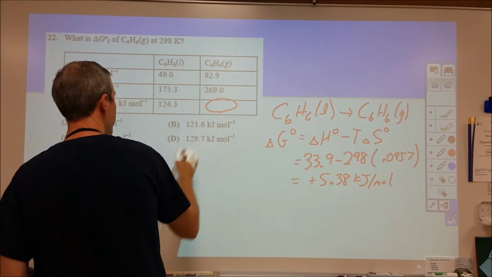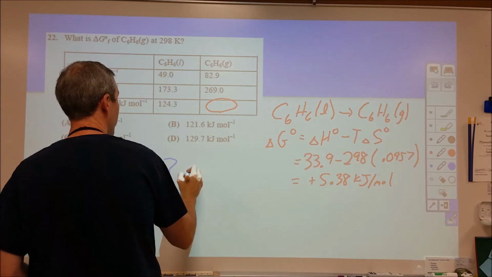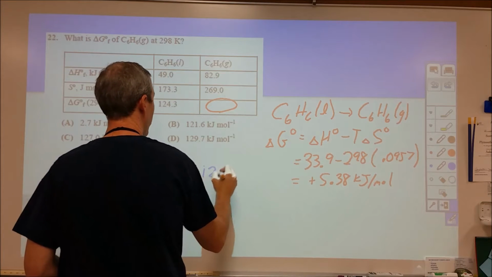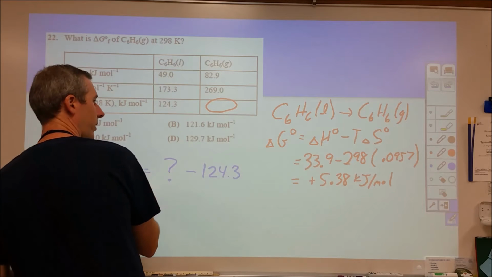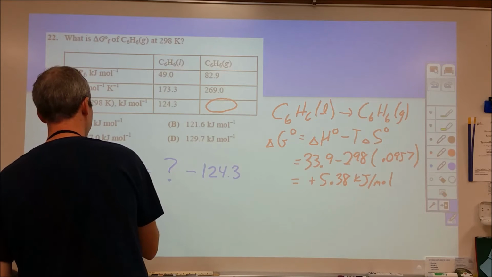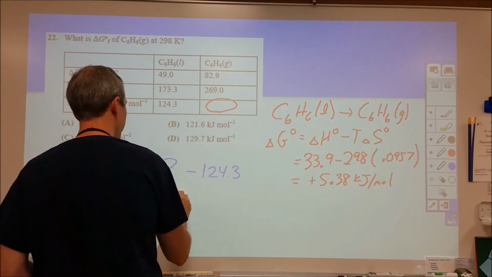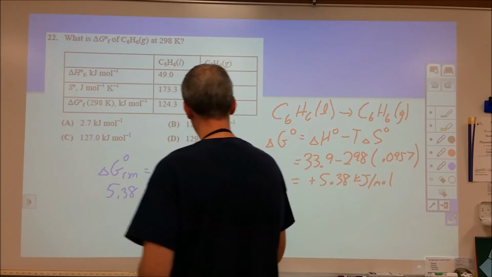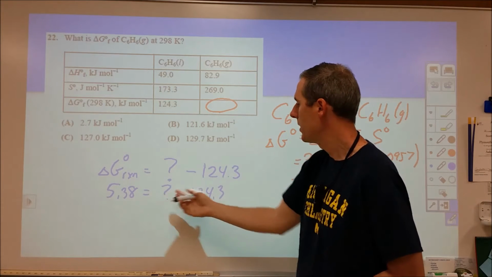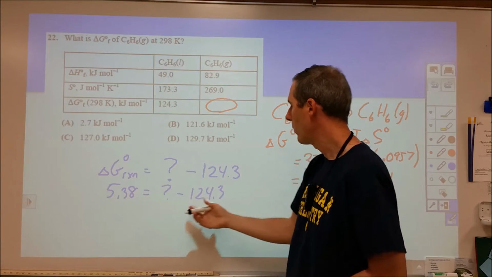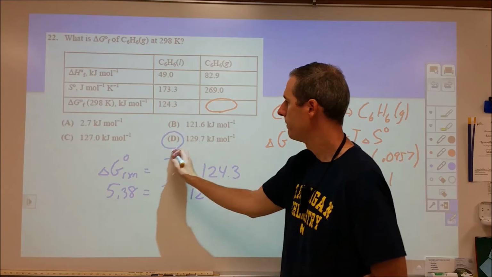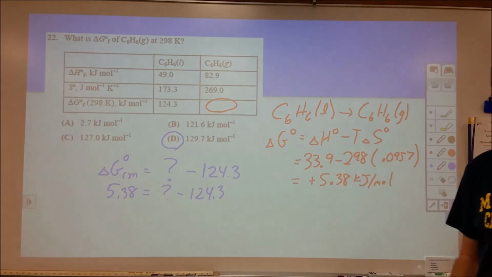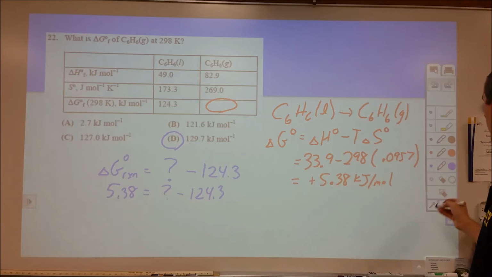So it's equal to my missing value here, let's call that question mark, minus 124.3 kilojoules per mole. Well, I know that the Gibbs free energy of the reaction is 5.38. So something minus 124.3. I'm looking at a case where this needs to be greater than this by 5.4. So we're looking at 129.7, which would be D. Okay, so a few steps in there, otherwise not too tricky.